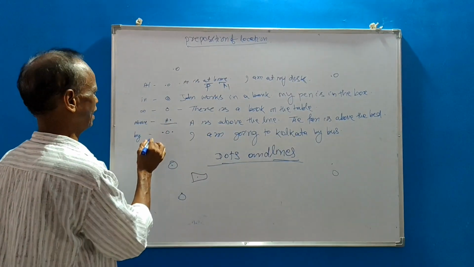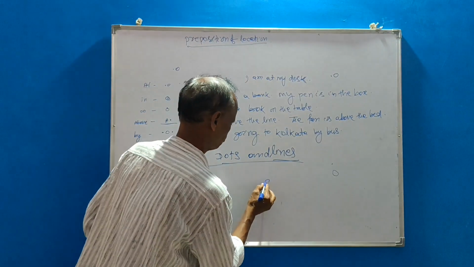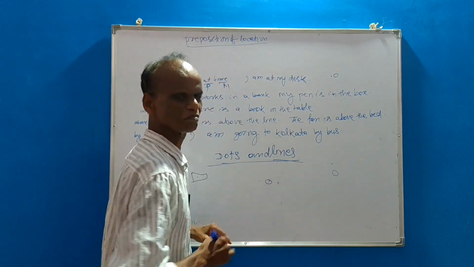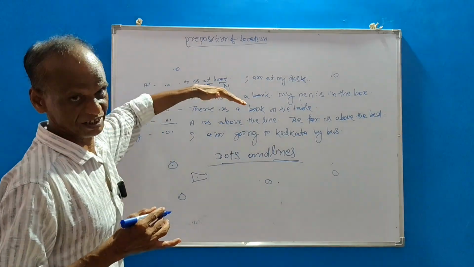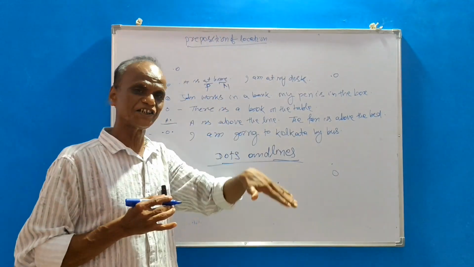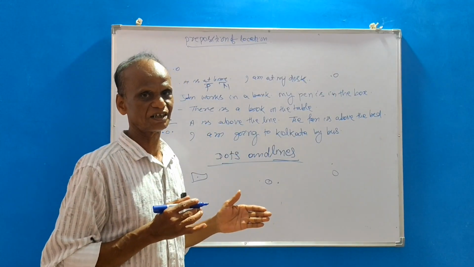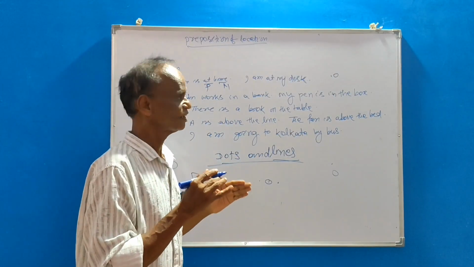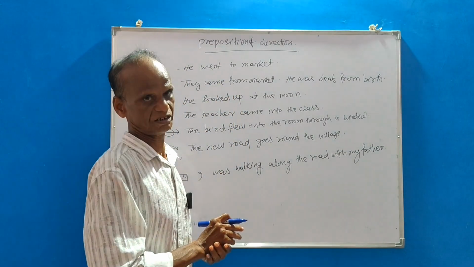Then comes by. I am going to Kolkata by bus. Okay. Kolkata, bus. Okay. So if you follow the location of prepositions, it is easy to use prepositions correctly.